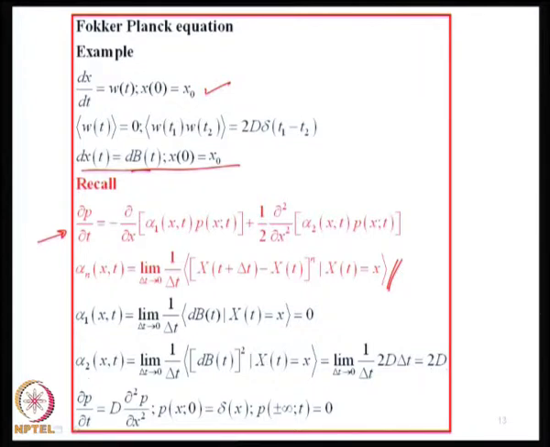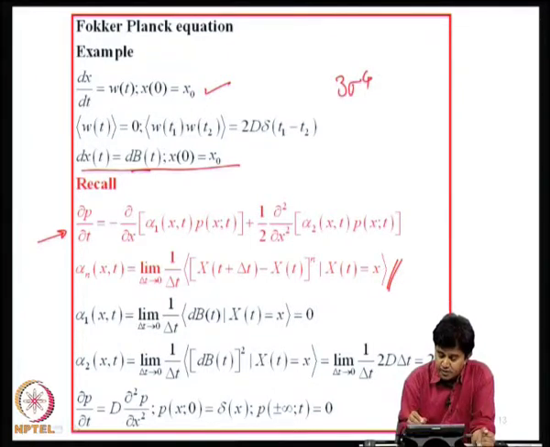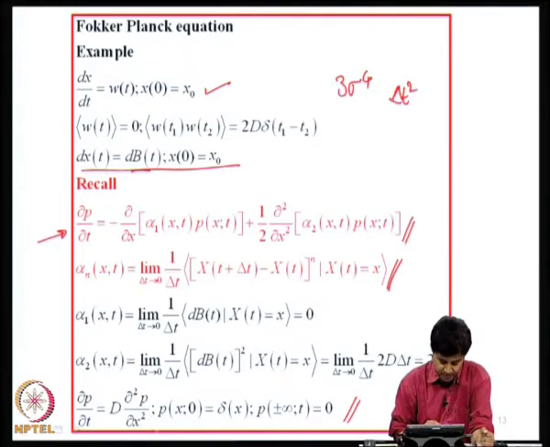Now, if you consider alpha 3, it will involve dB cube of t, and the expected value of dB cube is 0, because B(t) is a Gaussian random process with 0 mean. So, the expected value of the cube of a Gaussian random variable is 0. The fourth moment will be 3 times the square of the variance, and this will involve delta t square, and delta t square in the numerator divided by delta t will be delta t, and as delta t goes to 0, alpha 4 goes to 0. So, all higher alphas go to 0 based on similar logic, and therefore, the kinetic equation terminates at only 2 terms. So, this is the kinetic equation that we have to write.